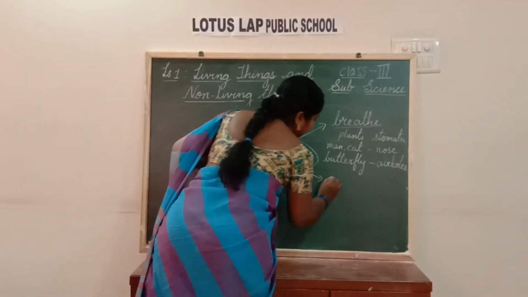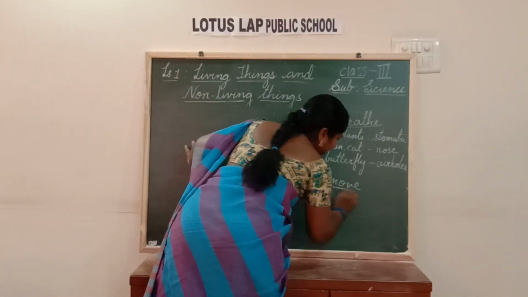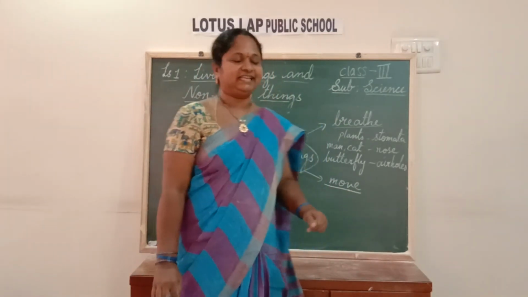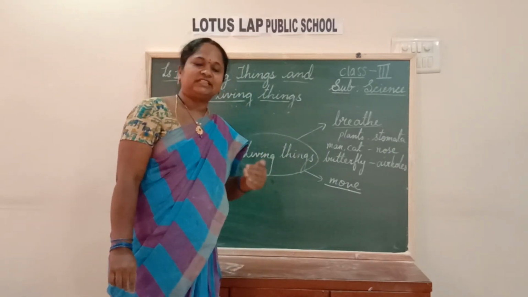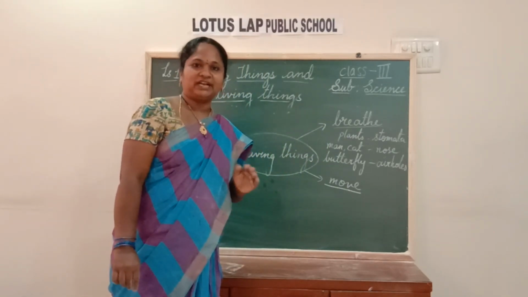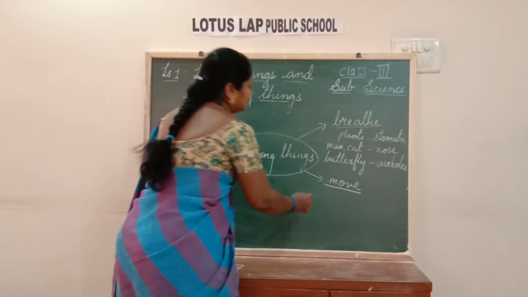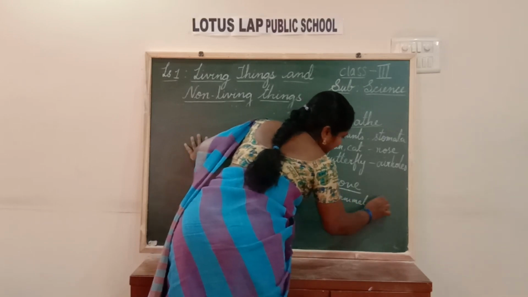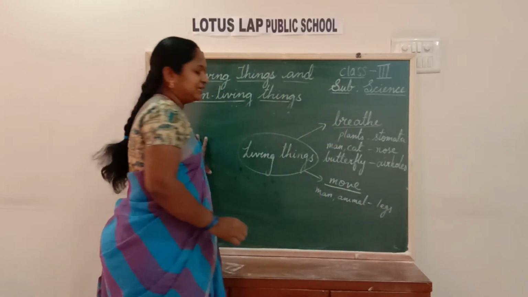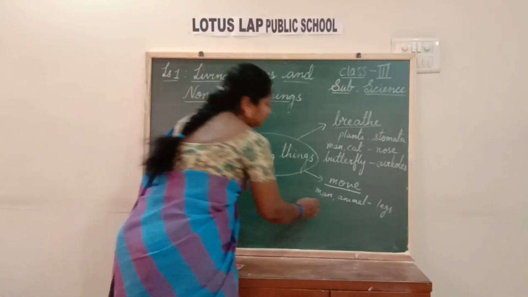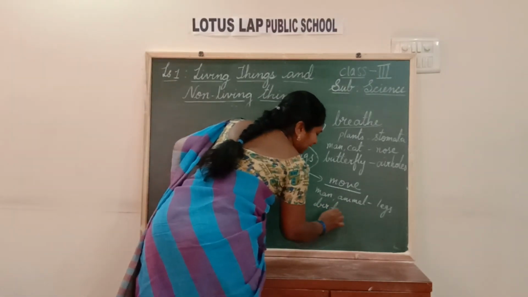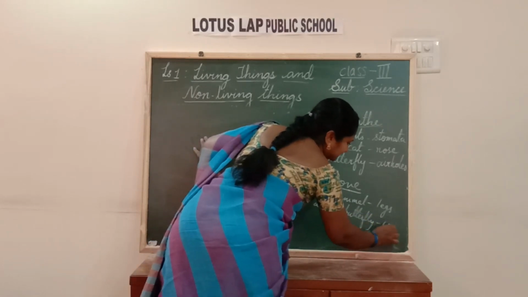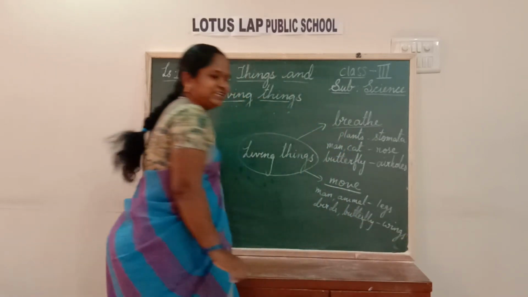Next feature, living things move. How do they move? How do we move? We move with our legs. Most of the animals will be moving with the 4 legs or 2 legs. Okay, children. So, man and some of the animals with legs. Now, how do birds move? Birds, insects like butterfly, how do they move, children? With wings. They move with wings.